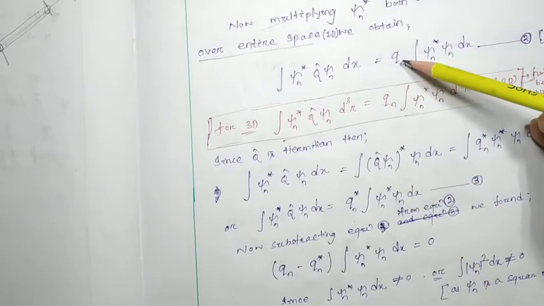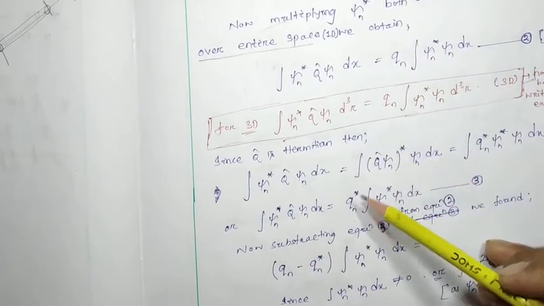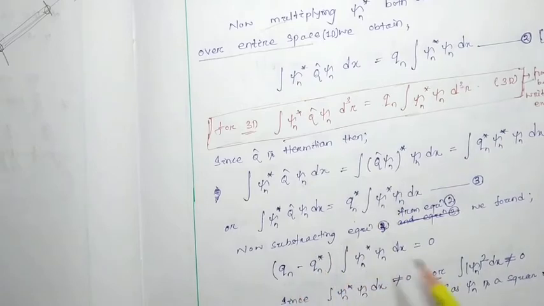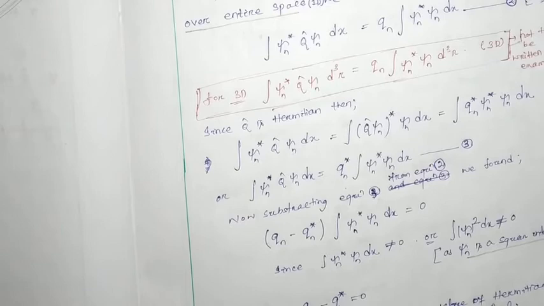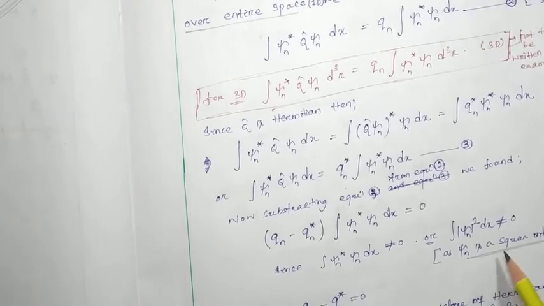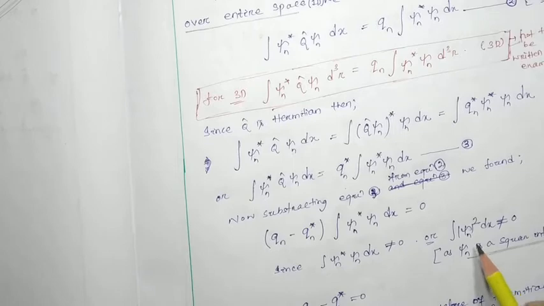The right hand side will be Qn minus Qn star, times the integration, and this is equal to 0. Since this integral is not equal to 0, because psi n star psi n is psi n mod square dx. It indicates a probability density, or you can say psi n is square integrable. Square integrable means it will give you one value, representing the probability density, so it has a value and could not be 0.